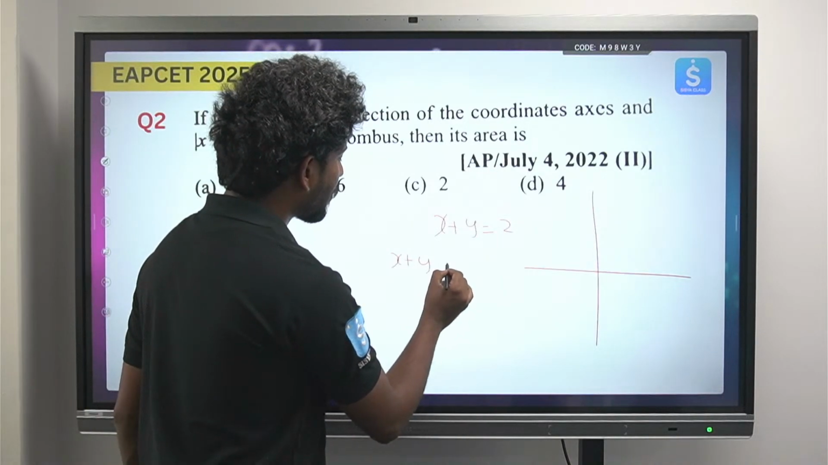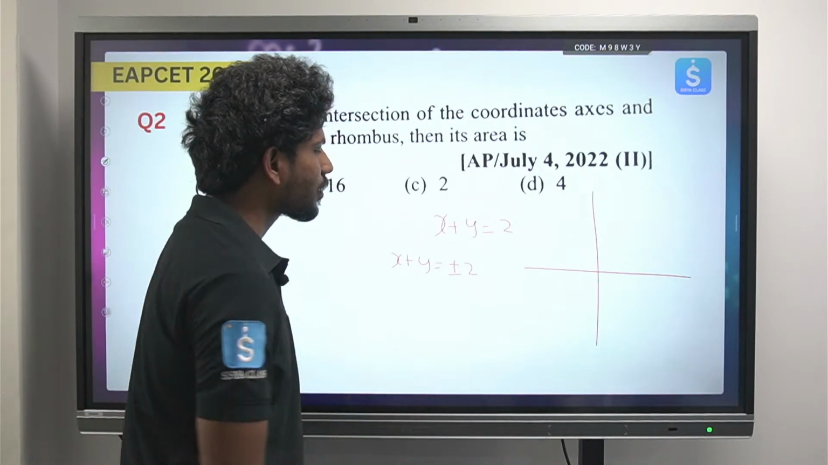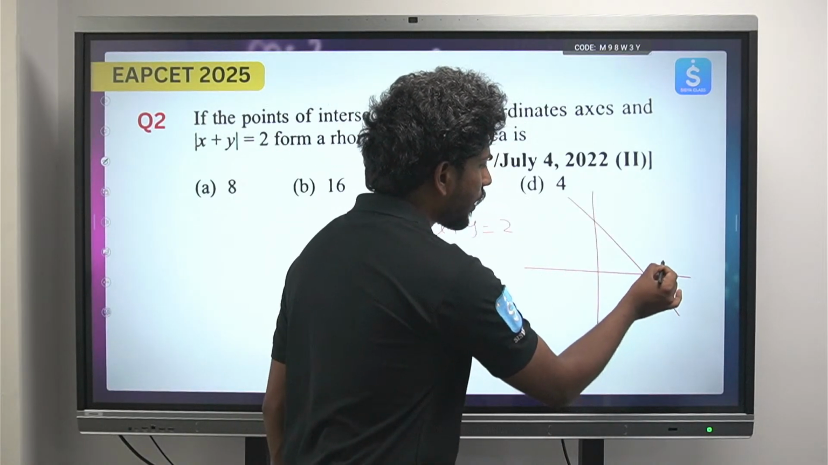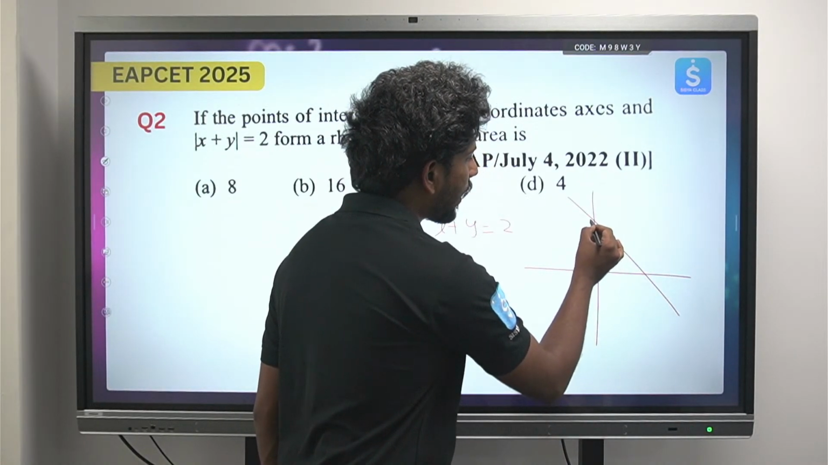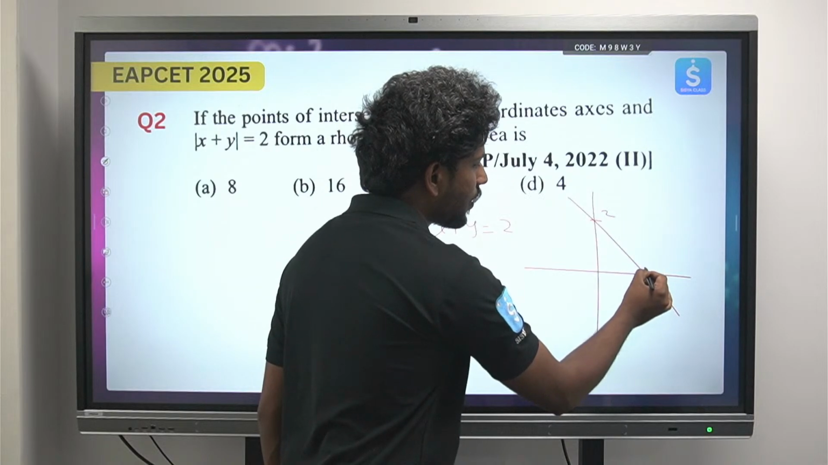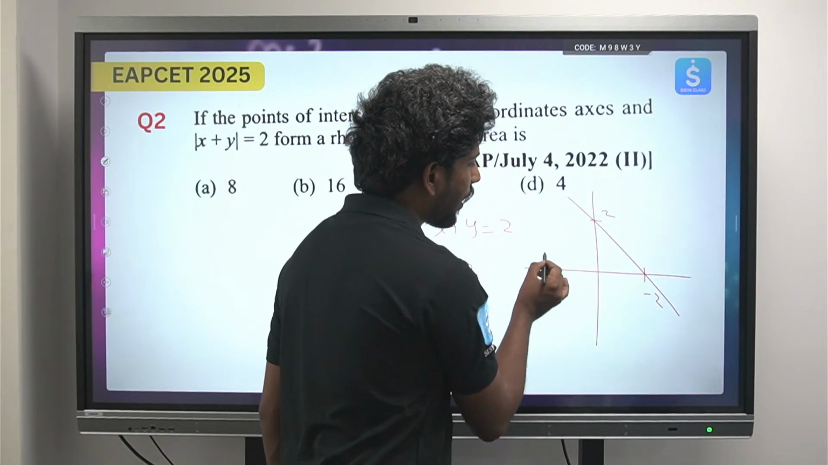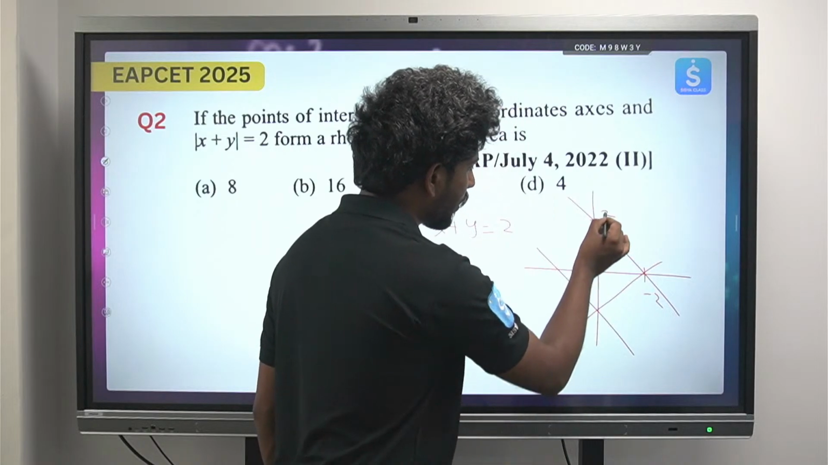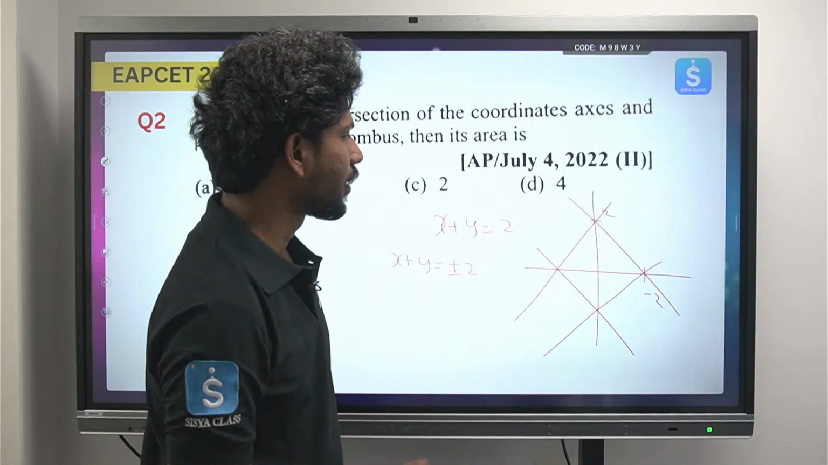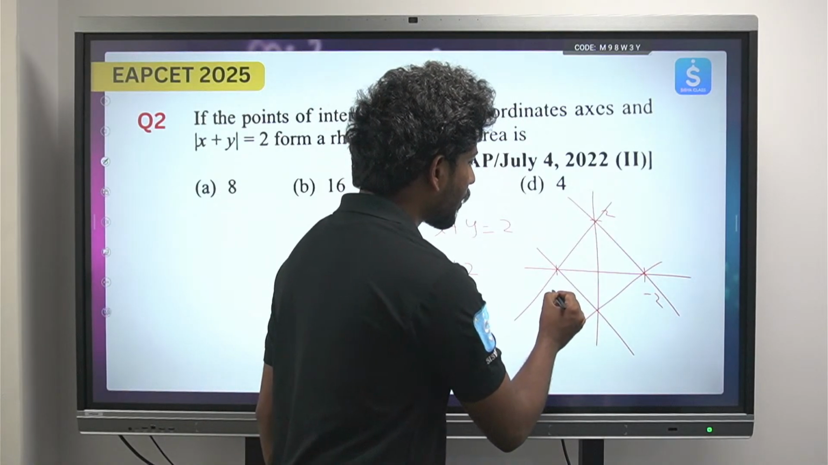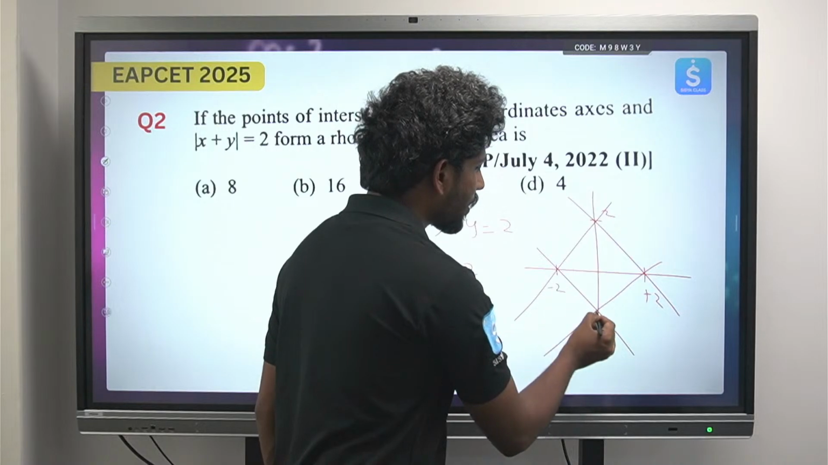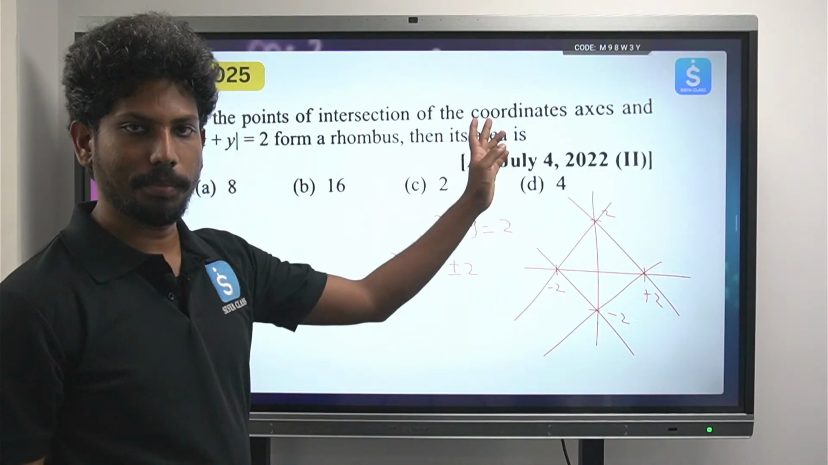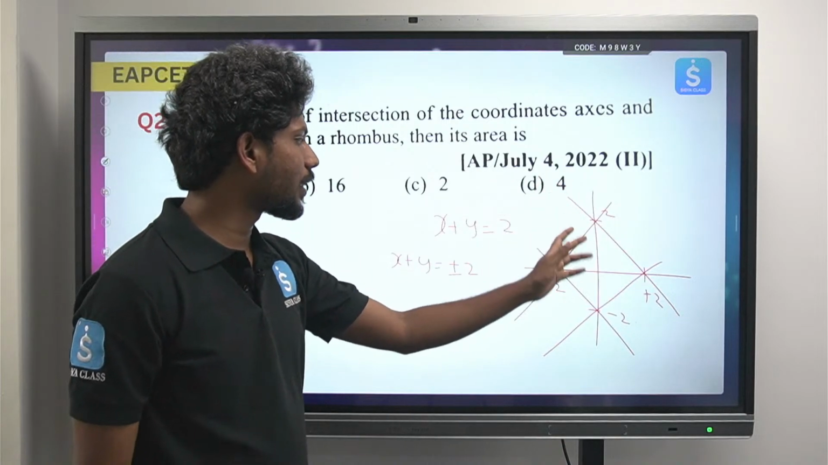So mod x plus mod y is nothing but x plus or minus y equals plus or minus 2. Okay, so the graph that we get will look like this. This is 2 and this is also minus 2, and you will have another equation like this, another like this, and another like this. So in total, this is +2, this is -2, this is also -2. Okay, so this is the rhombus that has been formed.